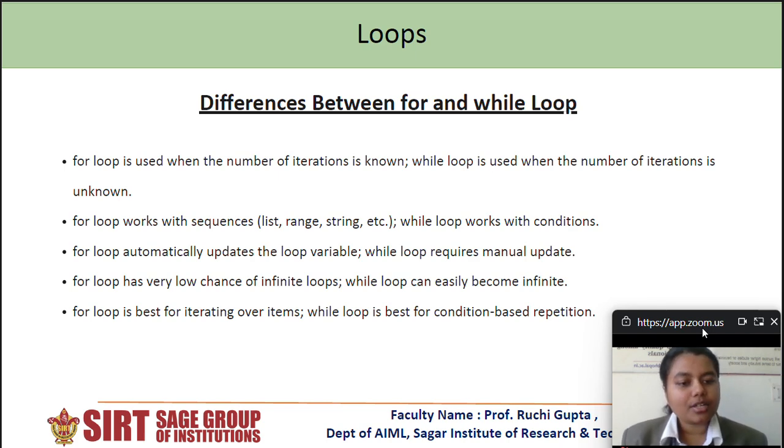As we already have mentioned, if the number of iterations or the number of elements is known, we usually prefer the for loop. But if we know the condition, we usually go for the while loop, as the while loop is best for condition based repetition.